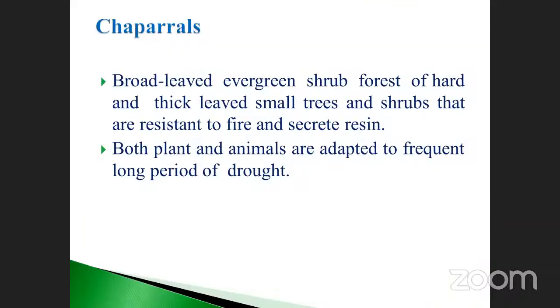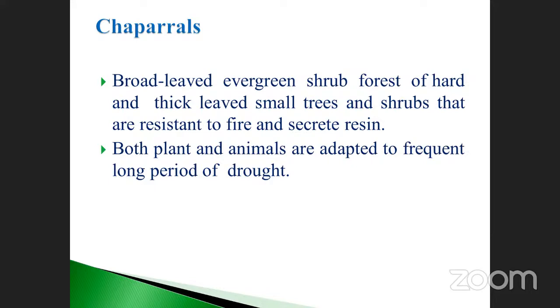And then chaparrals. It's another type of broad-leaved evergreen shrub, mostly present in the forest of hard and thick-leaved small trees and shrubs that are resistant to fire and secrete resin. Don't forget, my dear students, what is meant by resins?